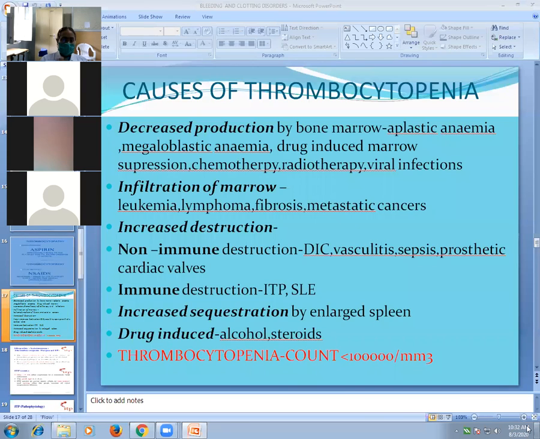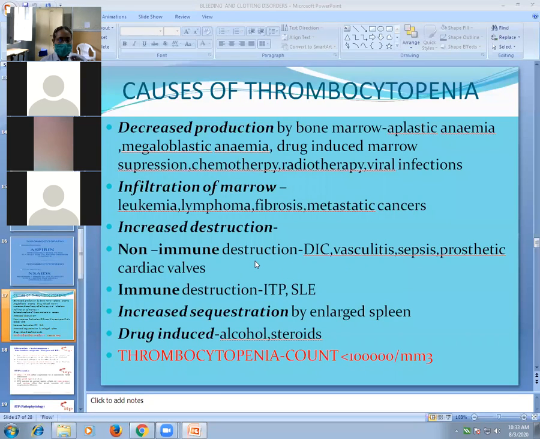Now, increased destruction. These were the causes for decreased production. Increased destruction can be by non-immune mechanism or immune mechanism. Immune mechanism means antibody-induced destruction. Non-immune means not antibody induced. So non-immune destruction occurs in DIC, vasculitis, sepsis, and prosthetic cardiac valves. DIC is disseminated intravascular coagulation. So these are the causes for non-immune destruction.